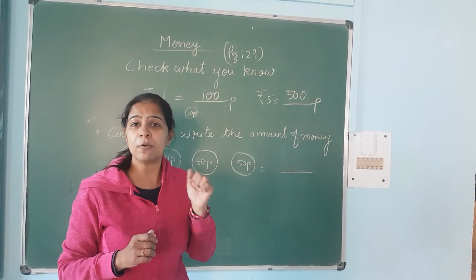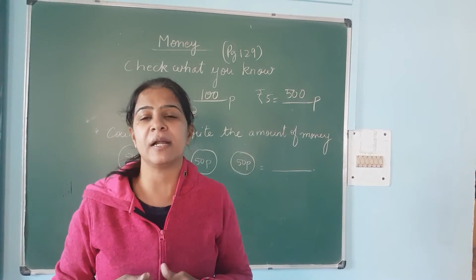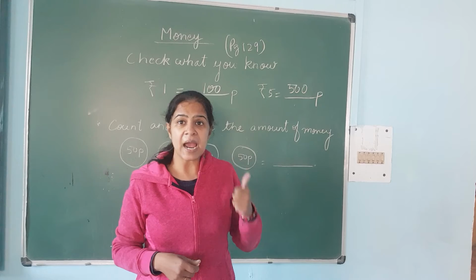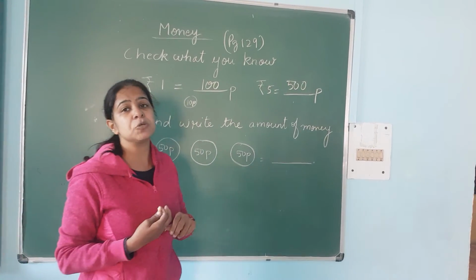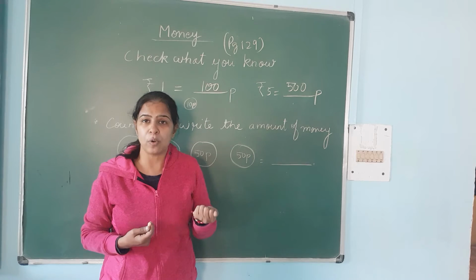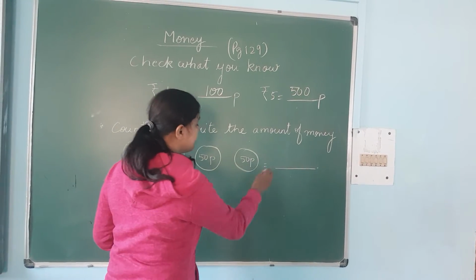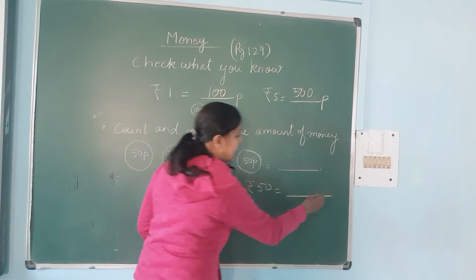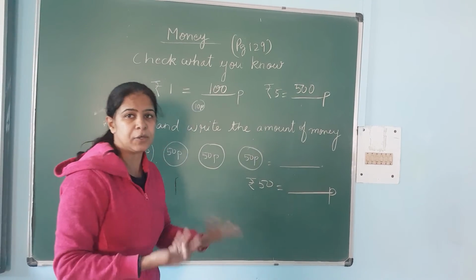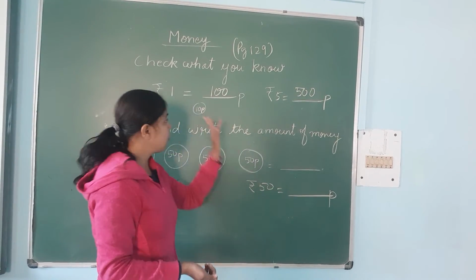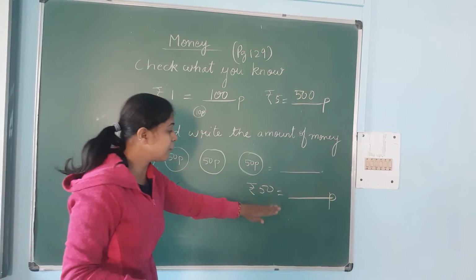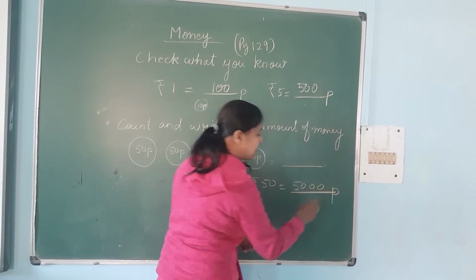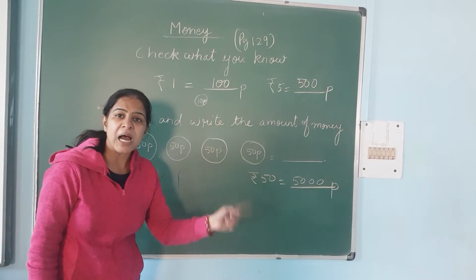Suppose we have a 50 rupee note which I have shown you right now. How many paise do I have? I just wanted to ask how many paise I can hold in 50 rupees. How do we convert into paise? 1 rupee is equal to 100 paise. So 50 rupees means 50 times 100, and it will become 5000 paise.